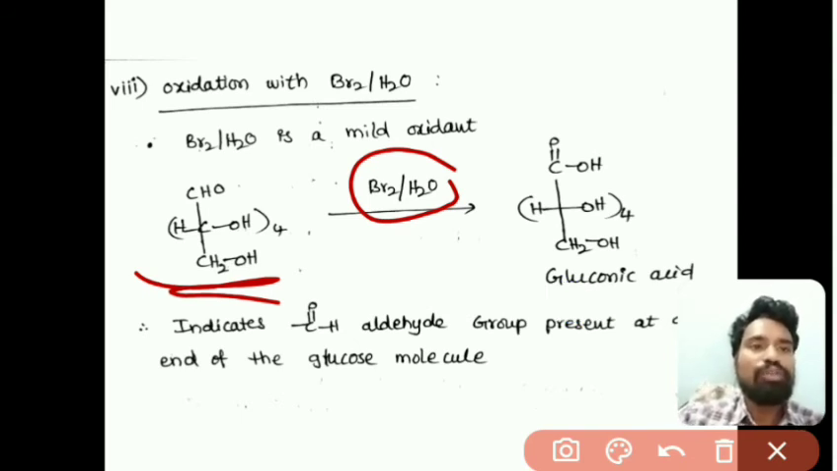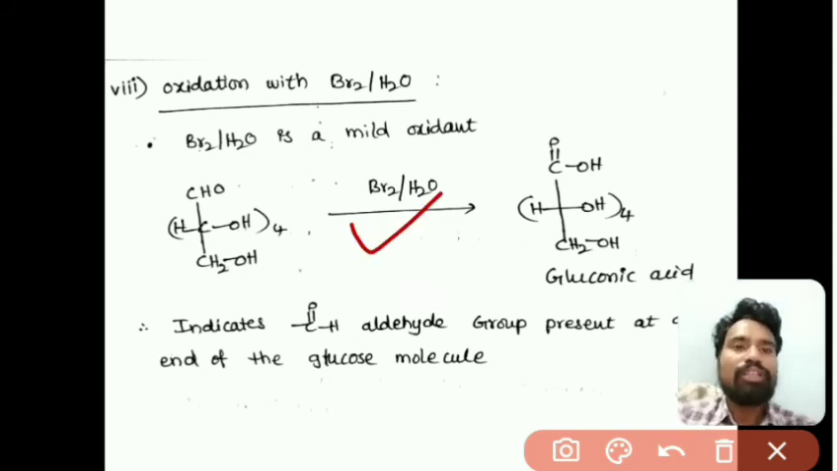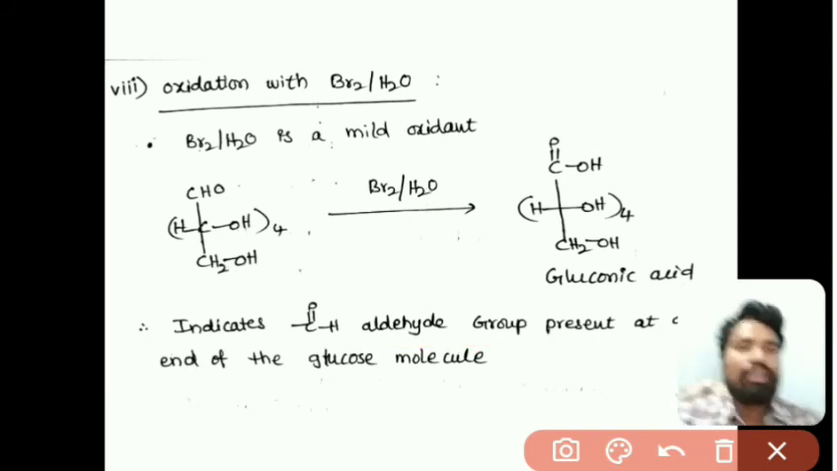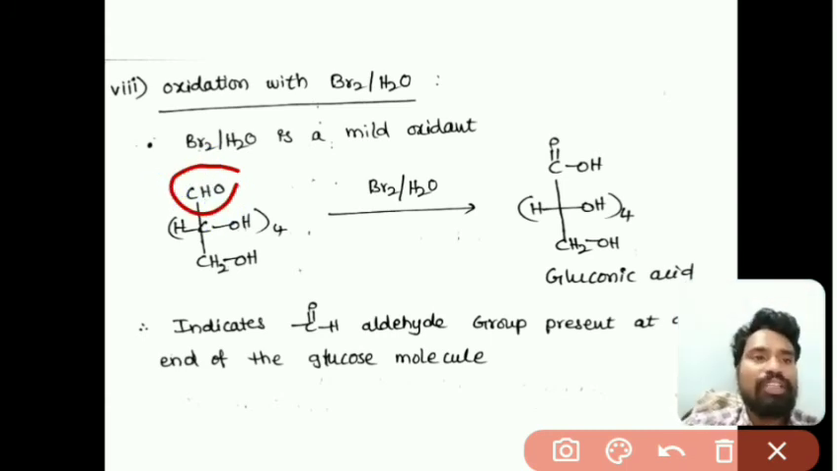Gluconic acid is formed with the oxidation reaction with bromine water. So this is indicating that there is an aldehyde group, that is the C double bond O H group, present at one end of the glucose molecule, right. So we have confirmed that an aldehyde group is present at one end of the glucose chain.